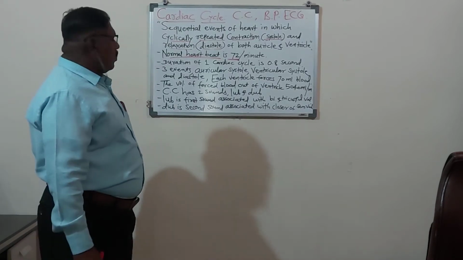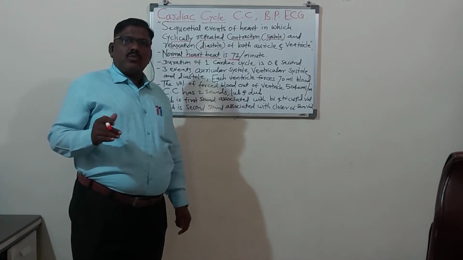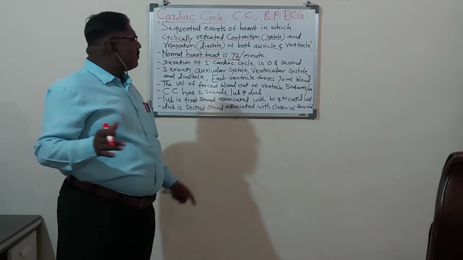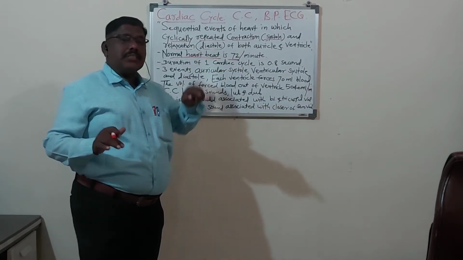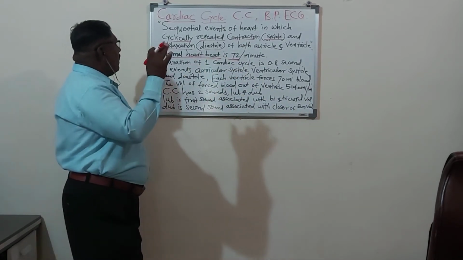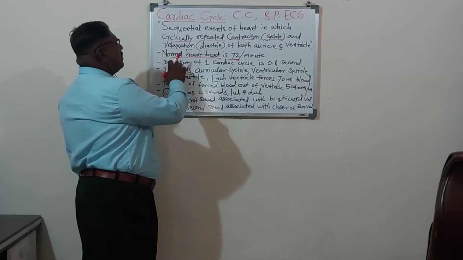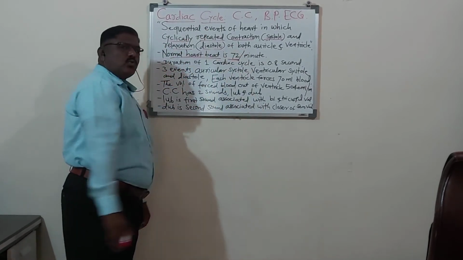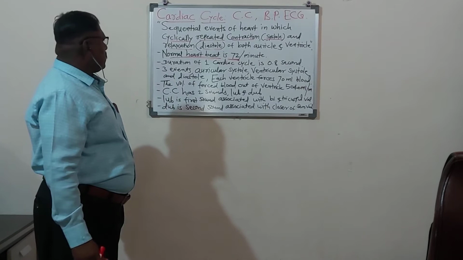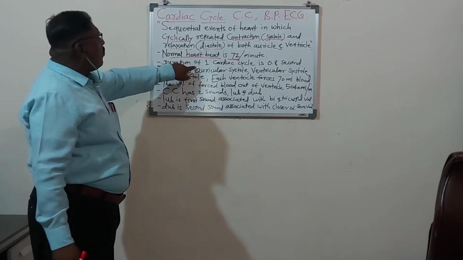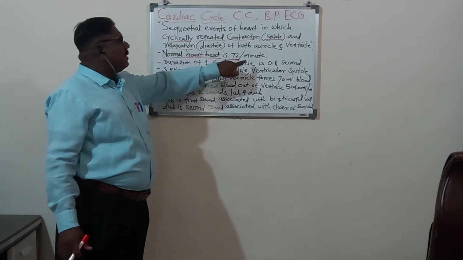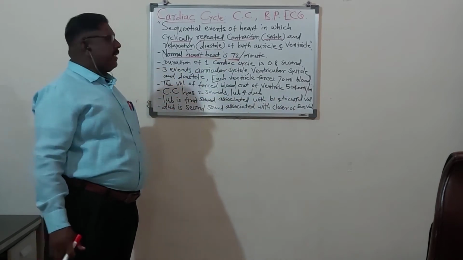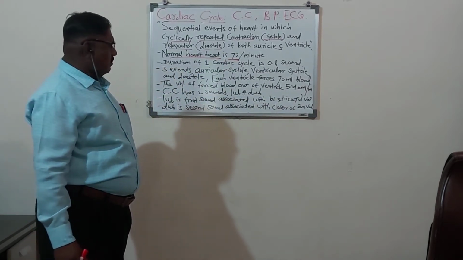When the man is frightened or in tension, that may increase or decrease. In the normal man, the normal heartbeat is 72 per minute. The duration of one cardiac cycle is 0.8 second.